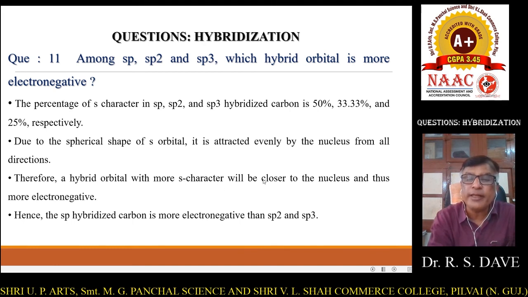The hybridized orbital with more s character will be closer to the nucleus, and thus more electronegative. It is because it is already attracted by the nucleus, right? Hence, the sp hybridized carbon is more electronegative than sp2 and sp3.